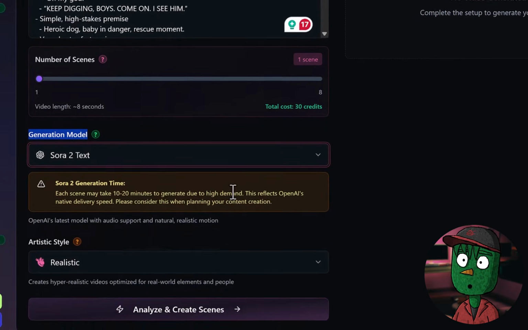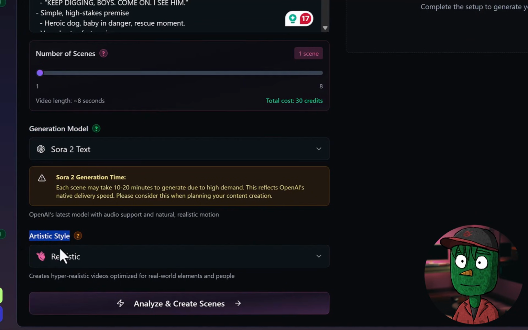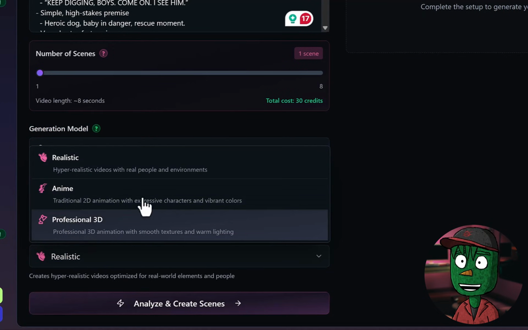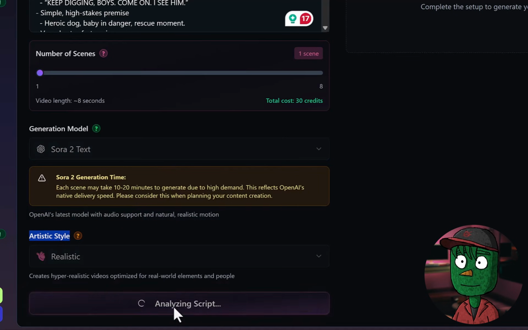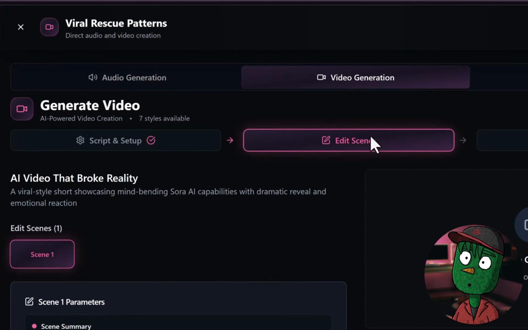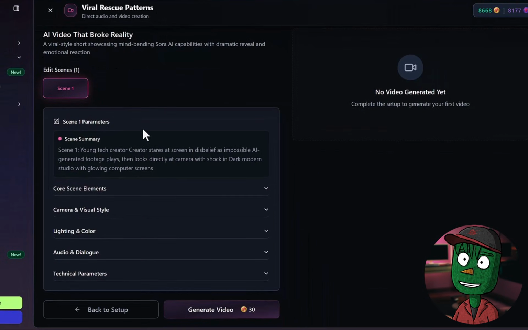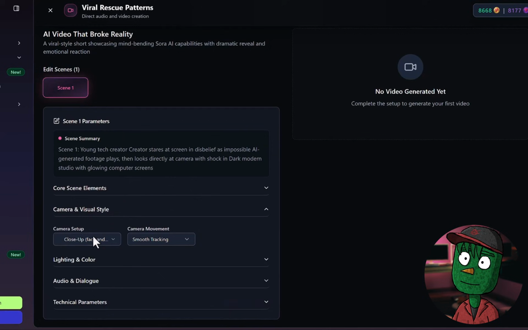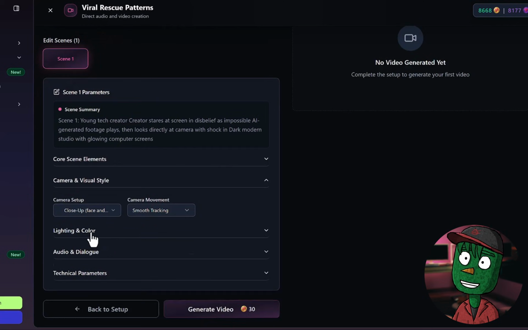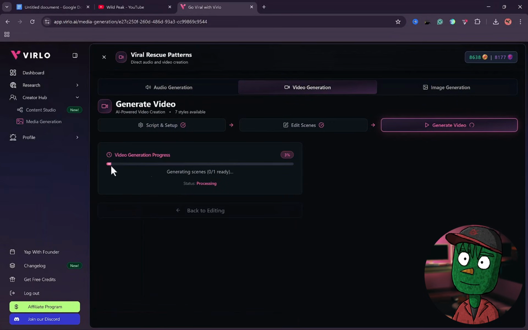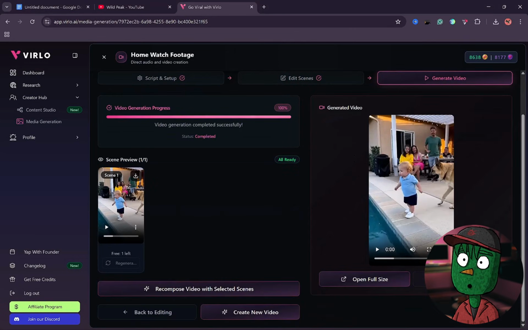After selecting Sora 2, the next step is to choose the artistic style. Your options include realistic, anime, and professional 3D. For this video, we will go with the realistic style. Then, click on Analyze and Create Scene. Once the scene and setup are complete, you will need to edit the scene. Virlo does an excellent job of generating scene descriptions, but feel free to adjust the settings to fit your preferences, including camera setup, lighting, and colors. After making any desired changes, simply click on Generate Video. Give the AI some time to create your video. Once your video is generated, click on the Download button.